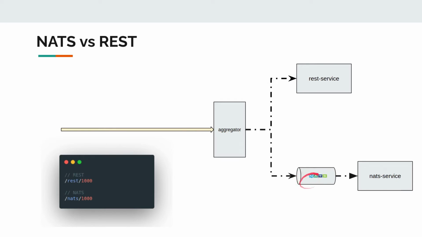But when you go for NATS, you also need a messaging server. The aggregator will post a message in the messaging queue. This guy will be delivering it to this service, get the response, and then deliver it back to the aggregator service. So for 1000, it has to do this 1000 times. It will be posting 1, 2, 3, all the numbers up to 1000, getting the response for the corresponding number, and delivering it back to the aggregator. It looks like an extra layer which could affect the performance, but let's see how it works.